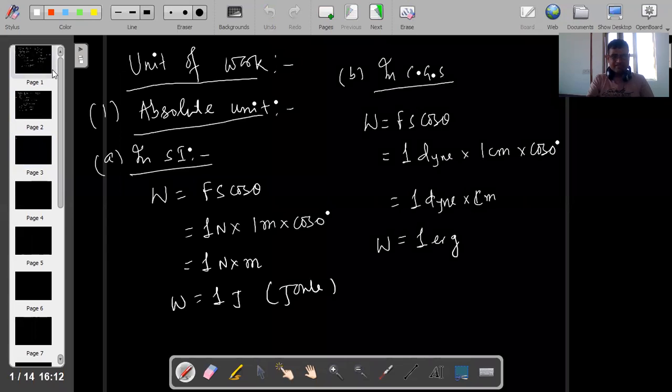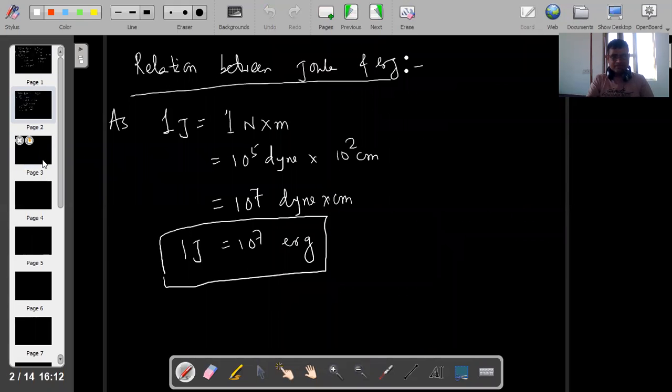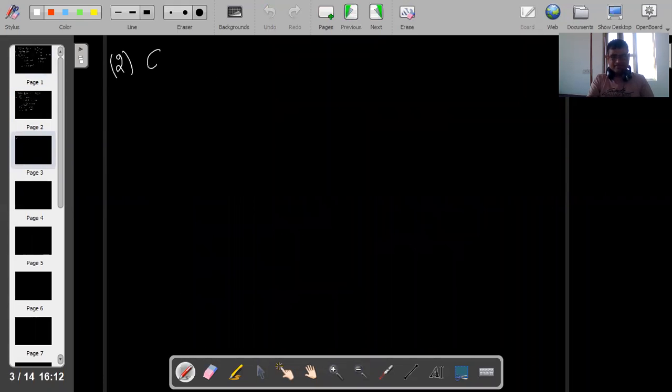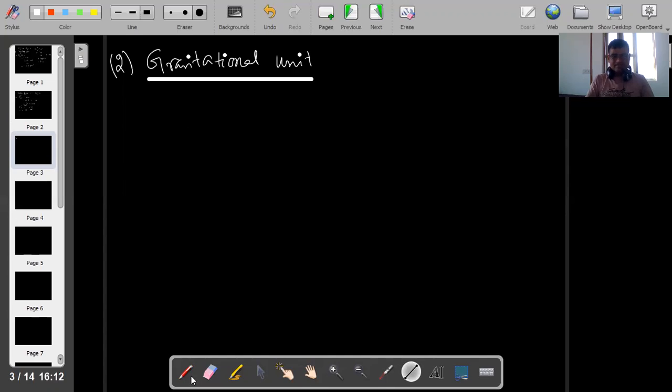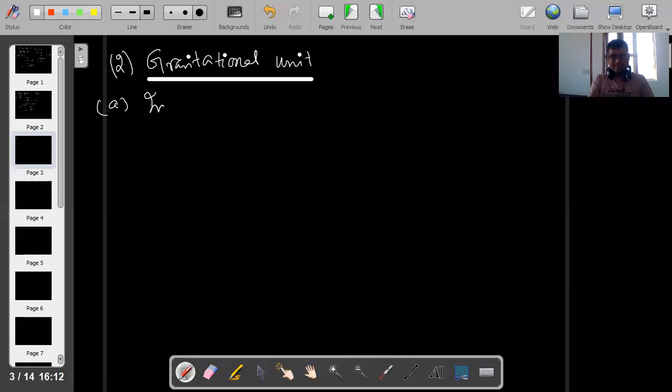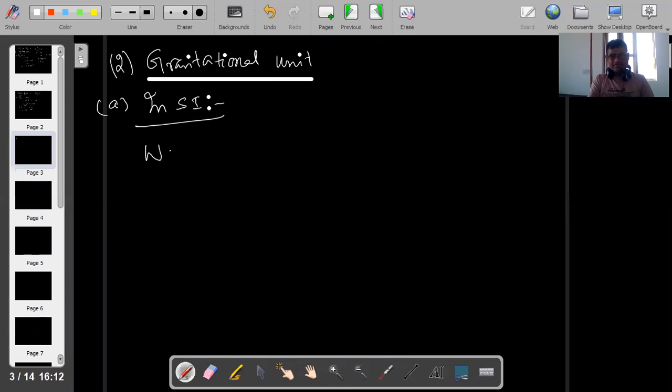Now write down number 2: the gravitational unit of work. What is that gravitational unit of work? Let's see this. In SI, W is equal to F s cos theta.